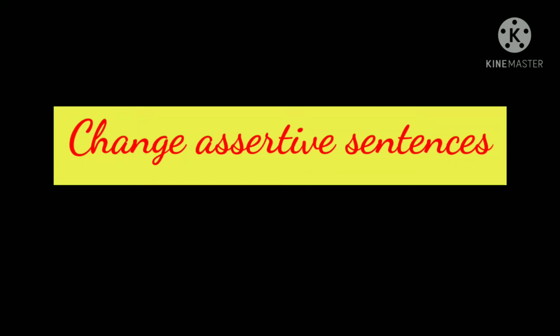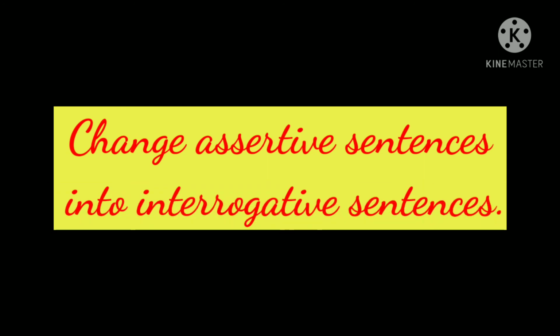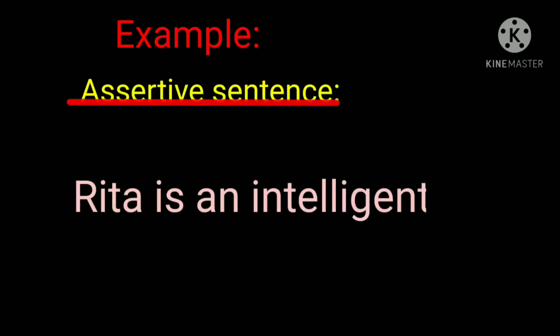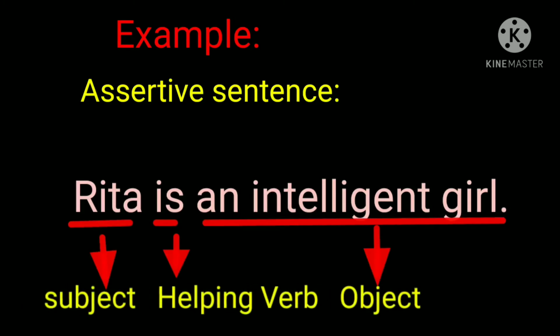Let's learn how to change assertive sentences into interrogative sentences. Here is an example. Rita is an intelligent girl. This is an assertive sentence. Students, first you should identify subject, verb, and object in the sentence. Here in this sentence, Rita is the subject, is the helping verb, and an intelligent girl is the object.